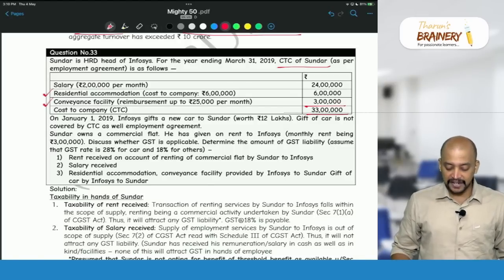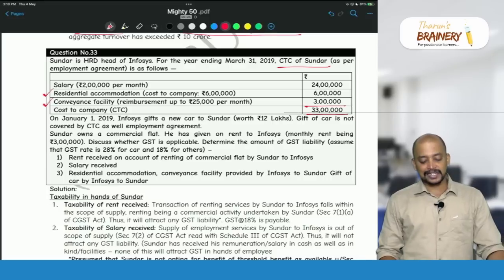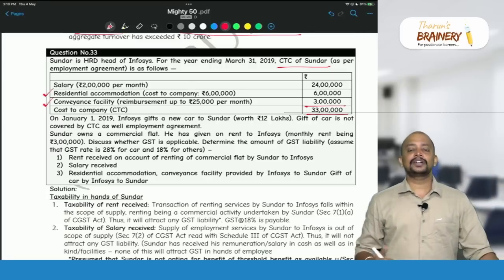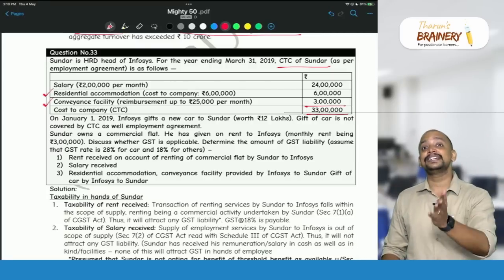Okay. So on January 1st, 2019, Infosys gives a new car to Sundar worth rupees 12 lakhs. Gift of car is not covered by CTC as well as the employment agreement. What about that? That is not covered under the employment contract or CTC, which means it will be treated as a gift.